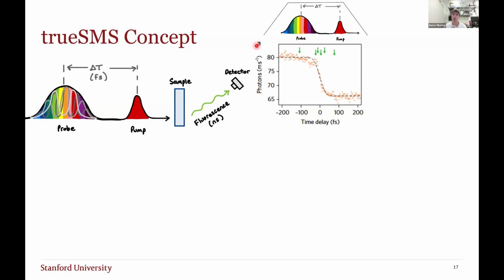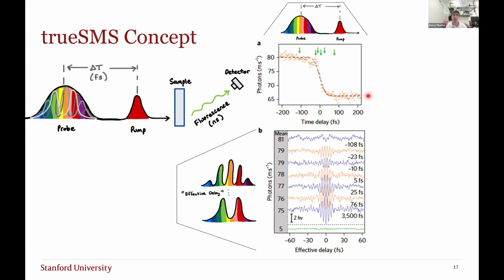Once again, this is showing the fluorescence depletion of that event. At negative time delays, the probe is actually reaching before the pump. So the probe is now exciting the molecule to that first excited state, and the pump is depleting the fluorescence. But you can also see that for positive time delays, where the pump comes before the probe, we see that same depletion of fluorescence.